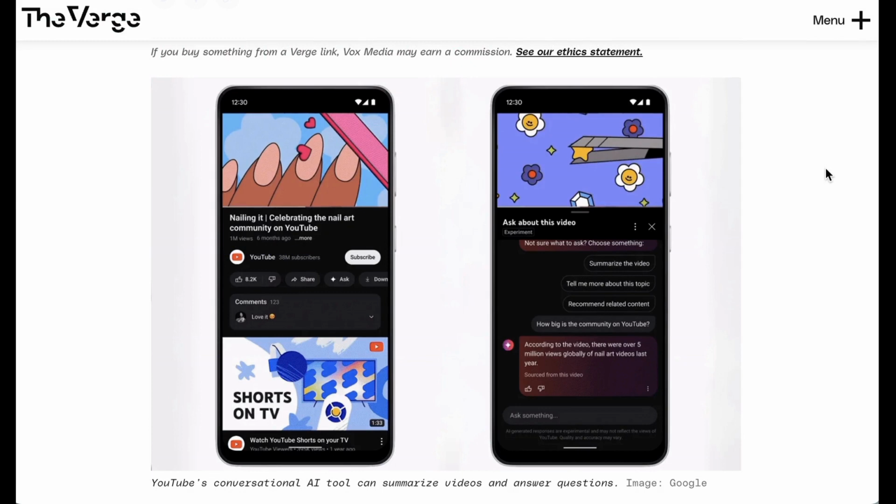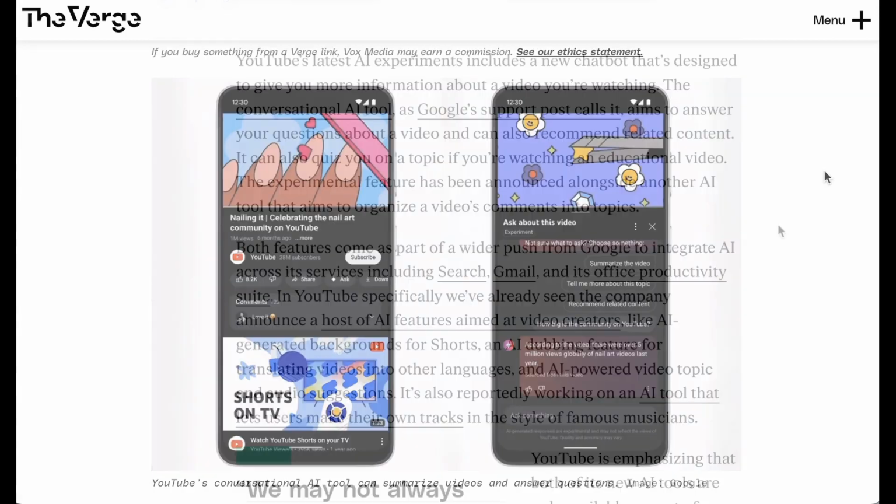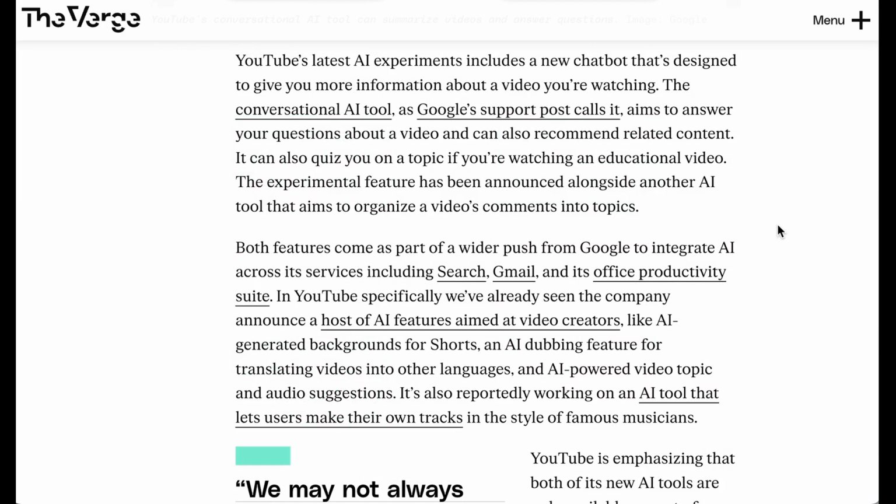So in the screenshot they shared, they show the chatbot prompting the user, "Not sure what to ask? Choose something." The options then given to the user are summarize the video, tell me more about this topic, recommend related content, or how big is the community on YouTube. Now, the other feature that it has, which is interesting for those thinking about the educational use case of AI, is that the chatbot can also quiz you on a topic if you're watching an educational video.